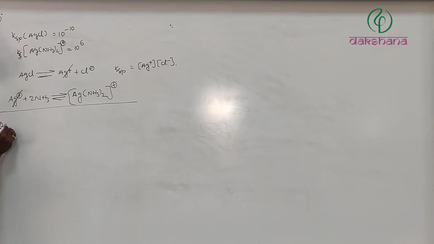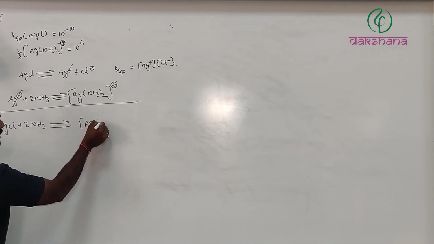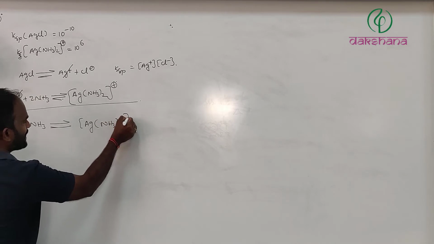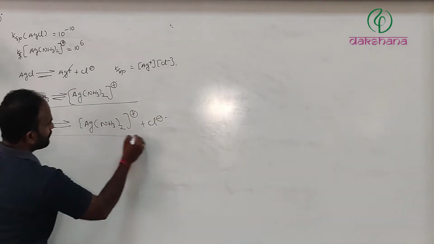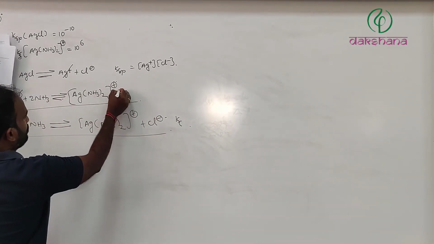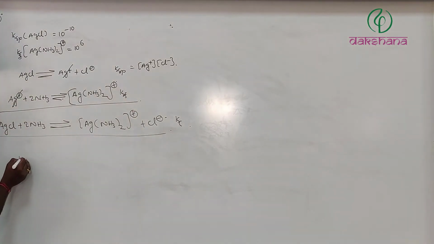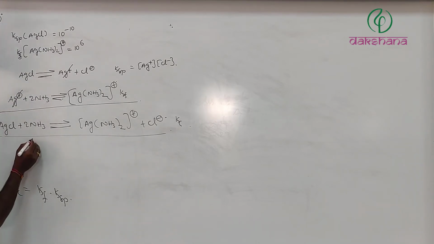Now it is going to be AgCl plus 2 moles of ammonia NH3 giving rise to Ag(NH3)2+ plus Cl-. Of course, this is an overall equilibrium reaction with Kc, and this is going to be Kf. Therefore, Kc is equals to Kf into Ksp.